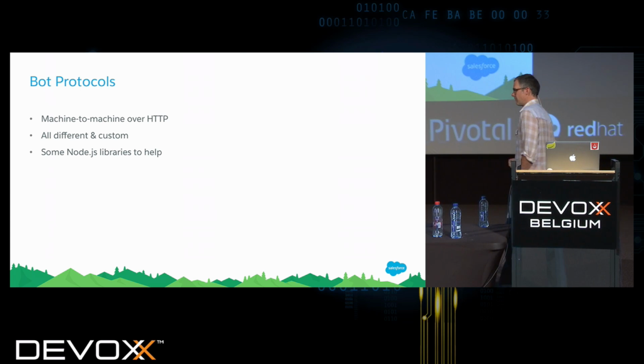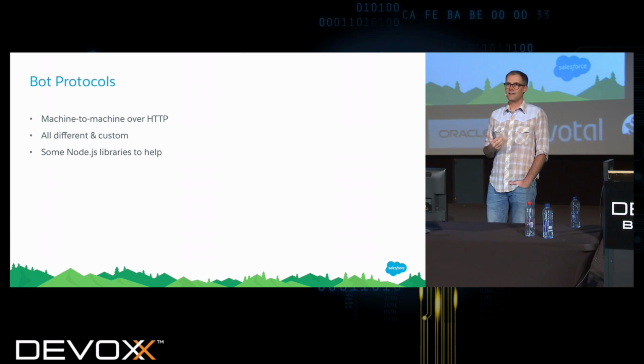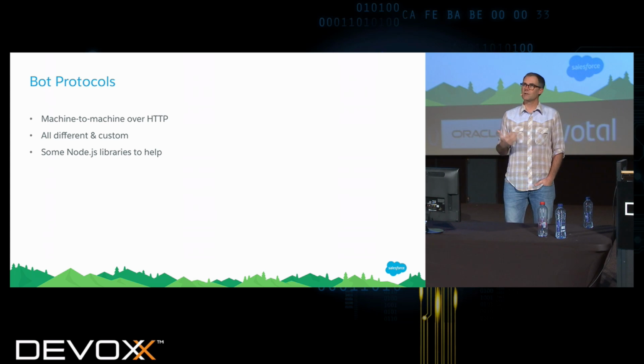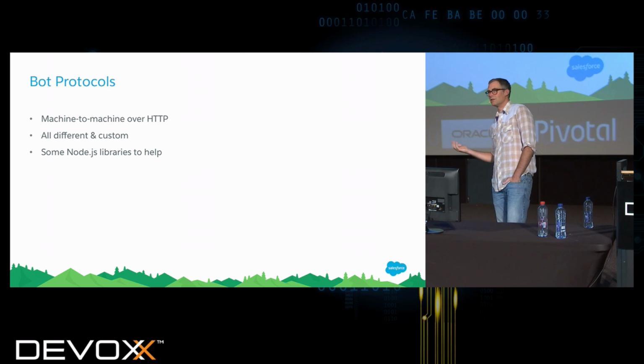But for each of these different systems, there's a bot protocol. And the kind of unfortunate place that we're in with the bot world right now is that every different chat channel has a different protocol that it uses for that bidirectional communication.